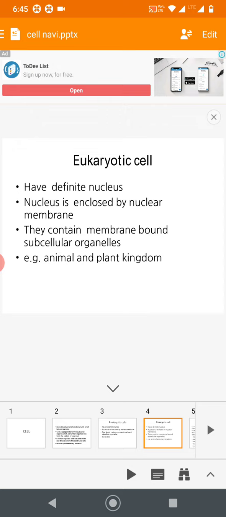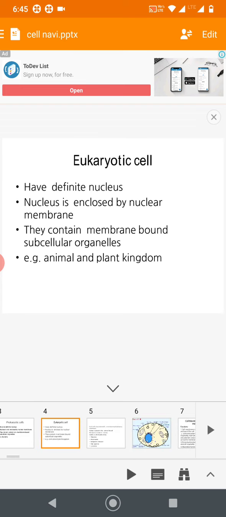What is the meaning of subcellular organelles? In the cytoplasm, whatever organelles are present, like ribosomes, mitochondria, rough and smooth endoplasmic reticulum, all those things are subcellular organelles which are suspended in plasma. So animal kingdom, higher organisms are examples of eukaryotic cell.